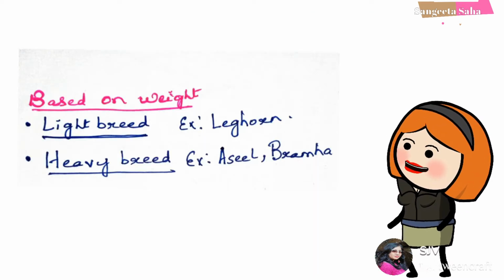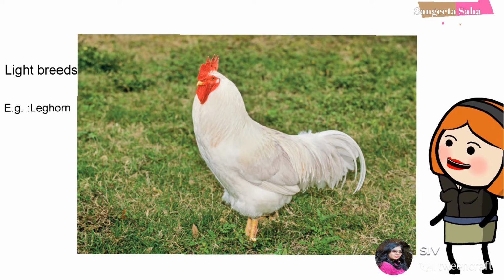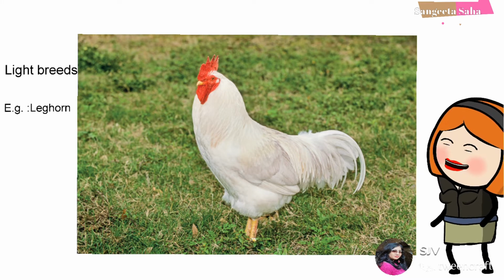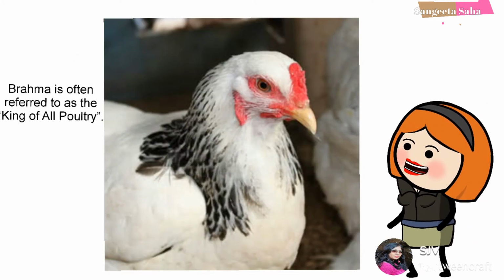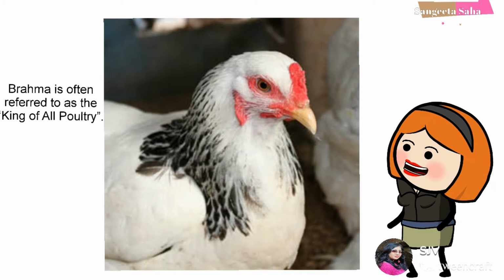Now classifying different breeds of chicken based on their weight. The first one is light breed. From the word light breed, you can understand that obviously their body weight will be light, around 2 to 3 kg, and the example is Leghorn. Next is heavy breed. Heavy breed means their body weight will be slightly heavier, more than 3 kg, and the examples include Asil, Brahma, etc.